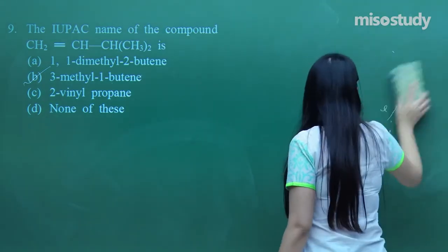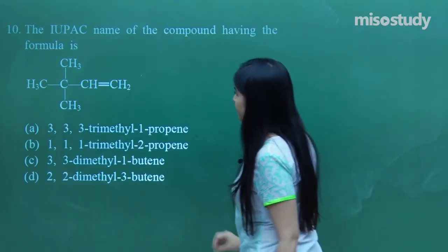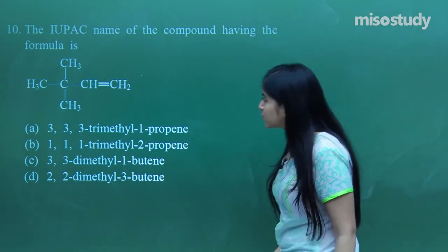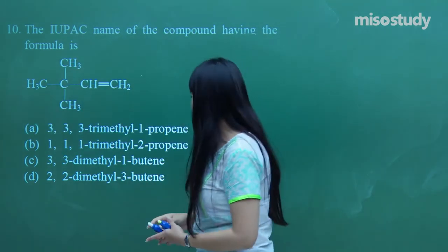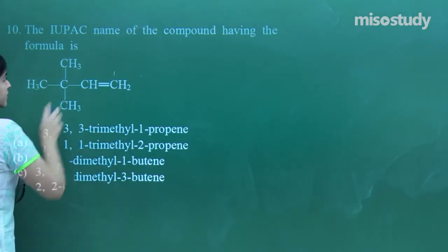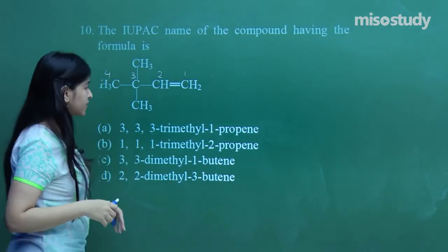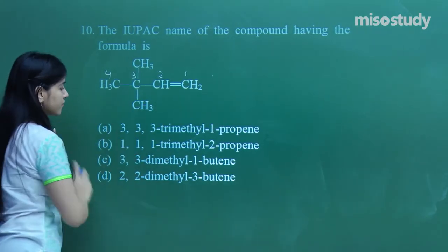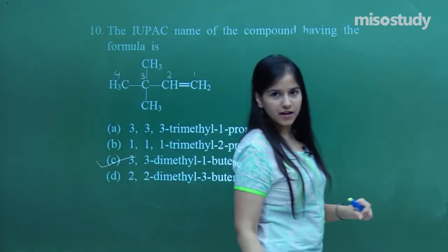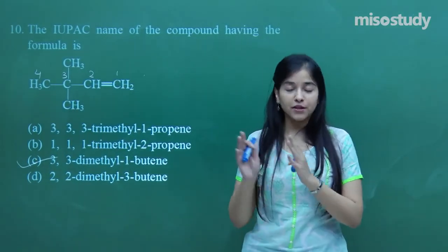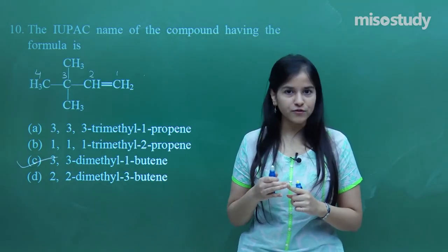Now let's move on to the next question. What do I have? The last question of this questionnaire. Again I need to assign the IUPAC name, and it's again a pretty simple question. What do I need to do? It's 1, 2, 3 and 4, a similar kind as we discussed previously. So it's 3,3-dimethylbut-1-ene. That is the correct option. I hope everybody has got the answer here. For the types we have discussed, you need to have proper priorities, a proper preference order.